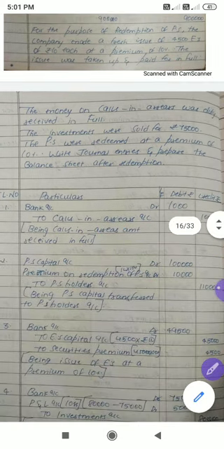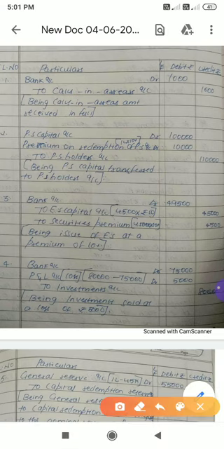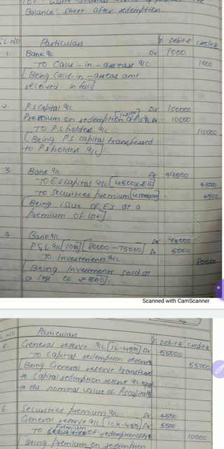So the entry will be preference share capital account debit. Preference share capital account debit, 1,000 into 100 will get 1 lakh. And we are redeeming preference shares at a premium of 10%. 1 lakh into 10% will get 10,000. So preference share capital account debit 1 lakh, premium on redemption of preference shares 10,000. Totally, if you add, we will get 1 lakh 10,000, to preference shareholders account. That will be the second journal entry. And third one, you have to look at, definitely you have to go for the third journal entry.